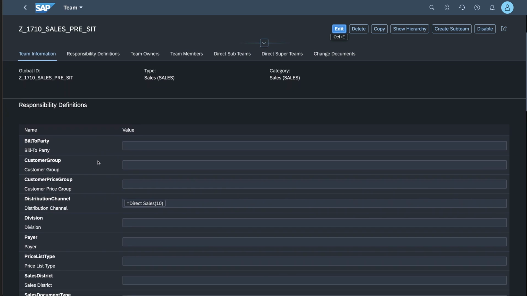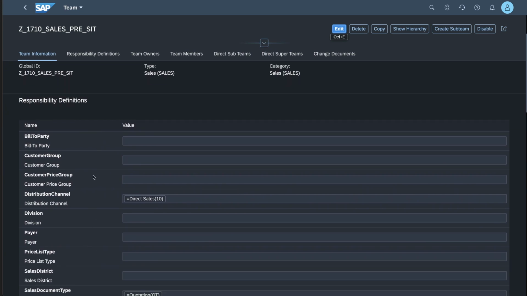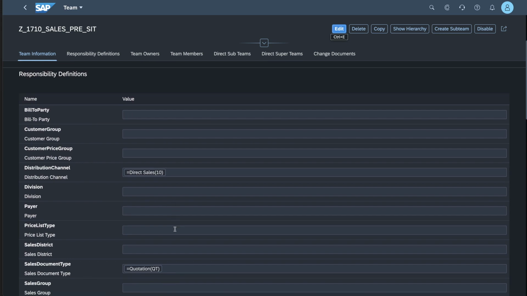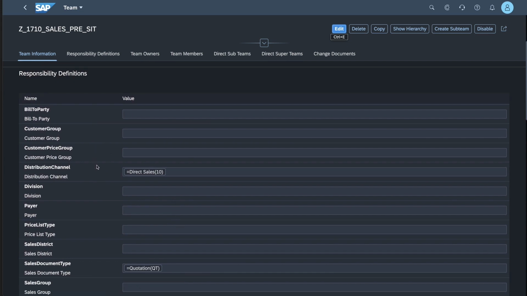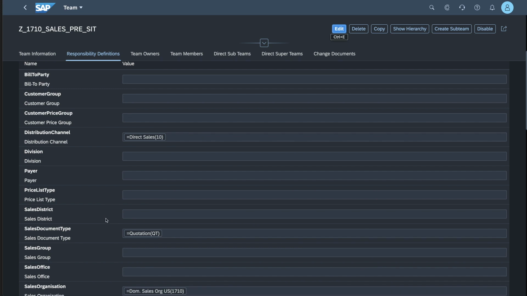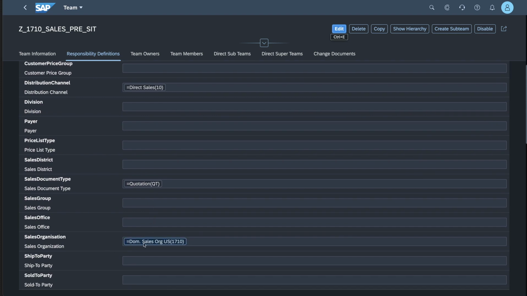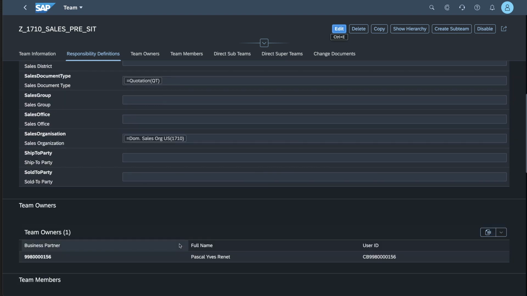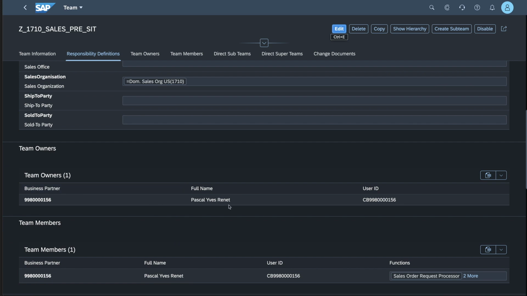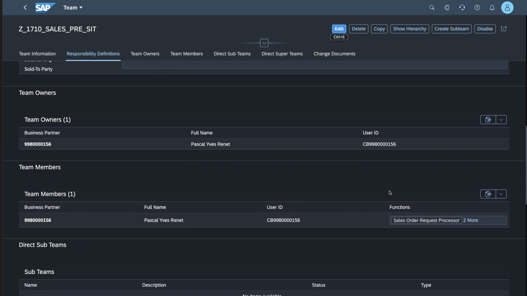obviously what you want is for this team to have a defined area of responsibility. In this case, we're saying that this particular team is responsible for this distribution channel, for a document type of type QT, and this sales organization 1710. We also have a team owner and then we have the team members, and the team members can have identical or the same functions. So here we have the functions of sales plan viewer, sales plan editor, and sales order request processor.